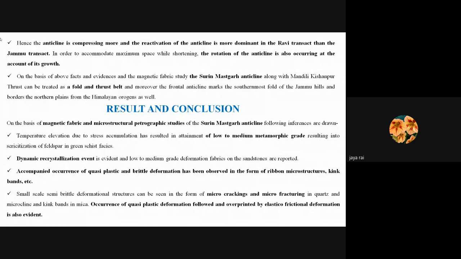We had found that temperature elevation due to stress accumulation has resulted in attainment of low to medium grade of metamorphism, and one such example is sericitization of feldspar. Dynamic recrystallization event is also evident here. We had also seen accompanied occurrence of quasi-plastic and brittle type of deformation. Even small scale semi-brittle deformation structures such as microcracking, fracturing, kink bands, etc. are also seen, and they also evidence the quasi-plastic type of deformation followed by the overprinting of elastico-frictional deformation.